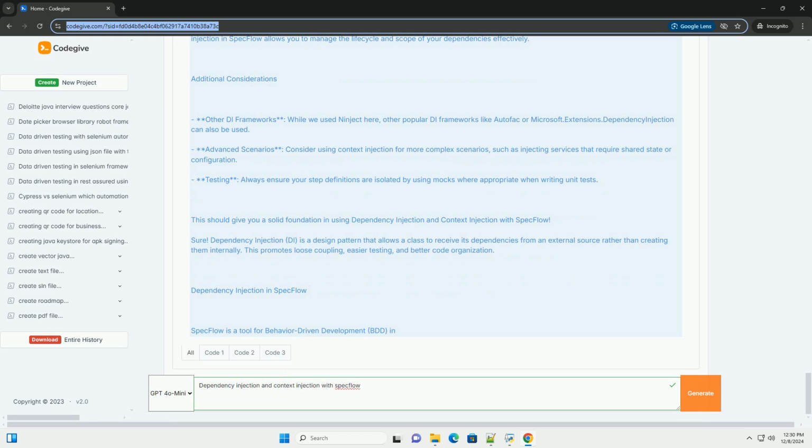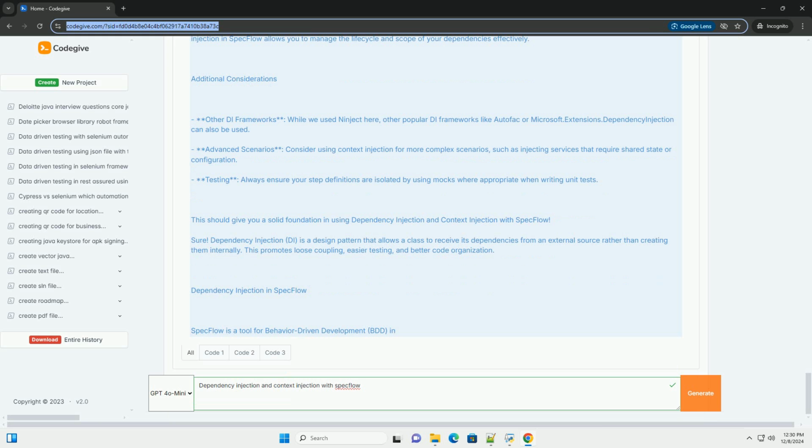1. Using scenario context. You can use scenario context to store data that is specific to a scenario. Using TechTalk.SpecFlow. Binding. Public class MyScenarioSteps.